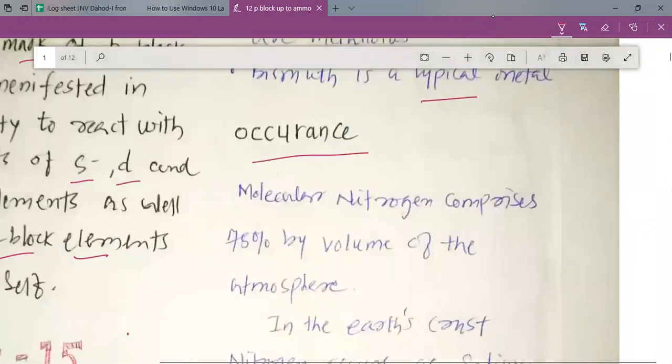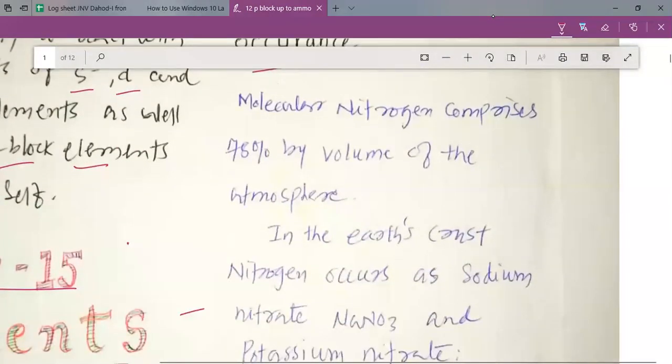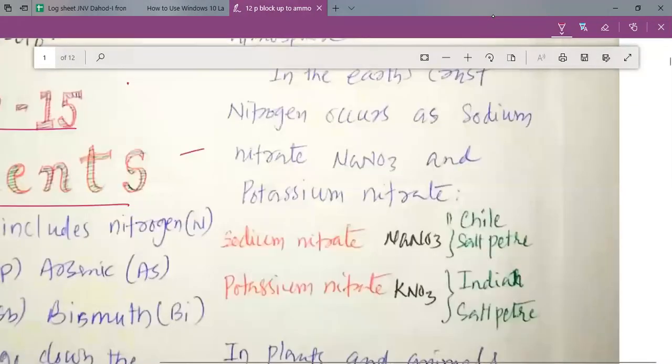Now we should study the occurrence. How are they found in nature? How do they exist in nature? Molecular nitrogen comprises 78% by volume of the atmosphere. So we know that almost 78% of the air is made up of nitrogen. So this is how nitrogen exists in the atmosphere, my dear students.